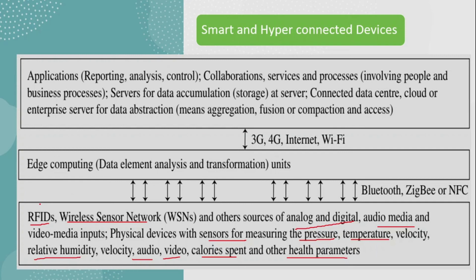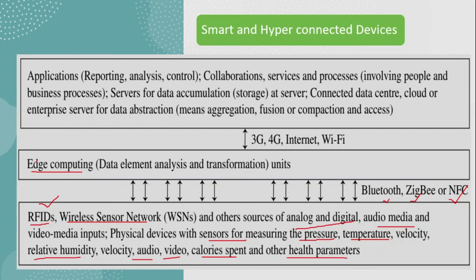These are all in the lowest layer. Now, this data is transferred to edge computing devices by using Bluetooth, Zigbee, or NFC, near field communication. Already you know Bluetooth, Zigbee are also for communication, NFC is one type.